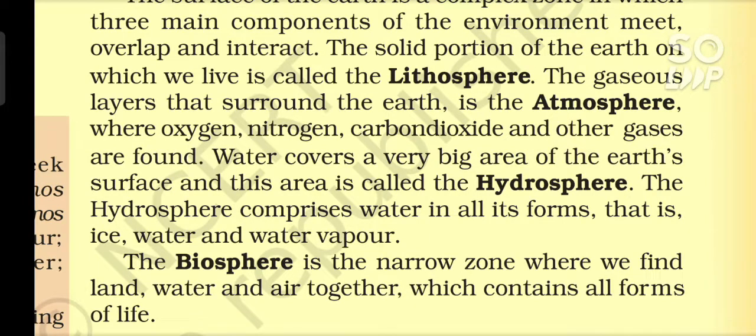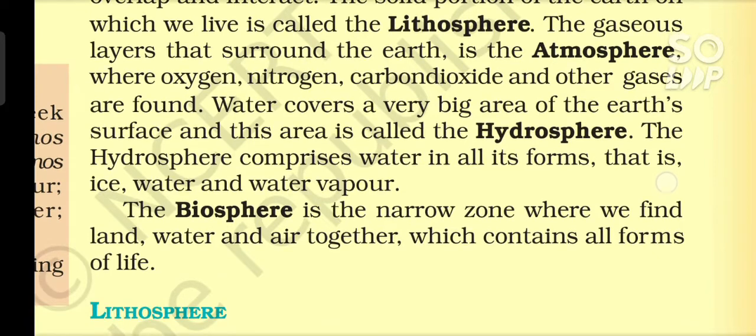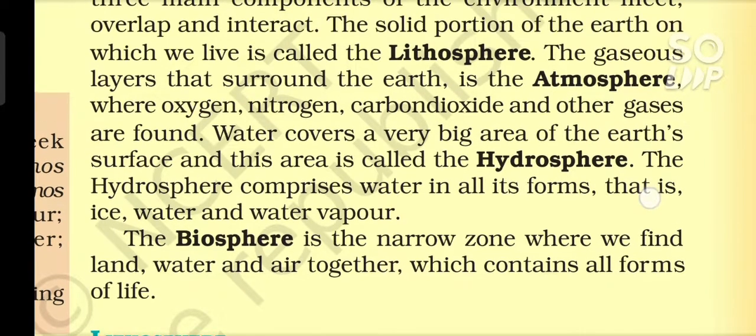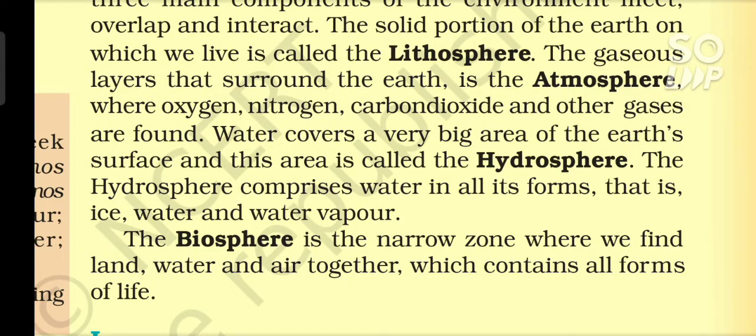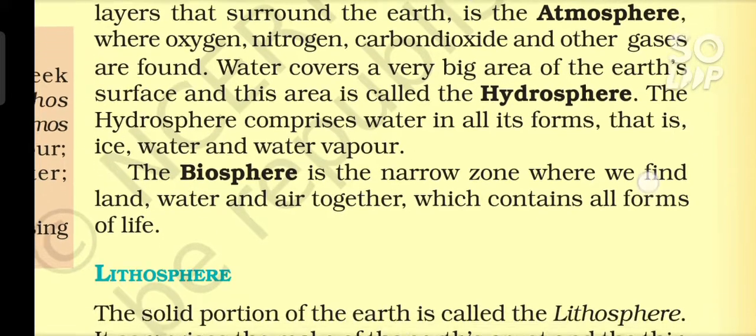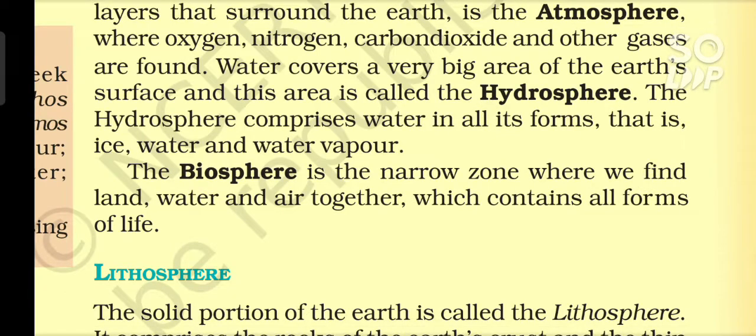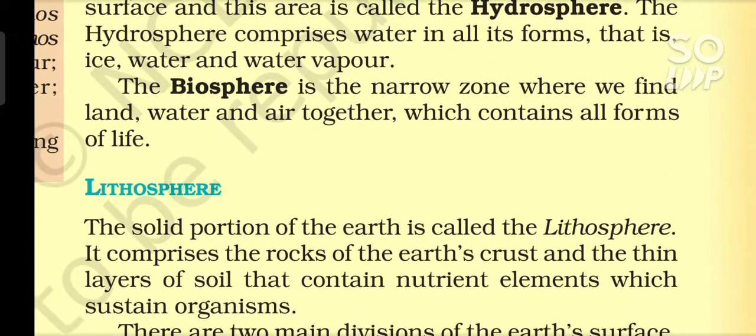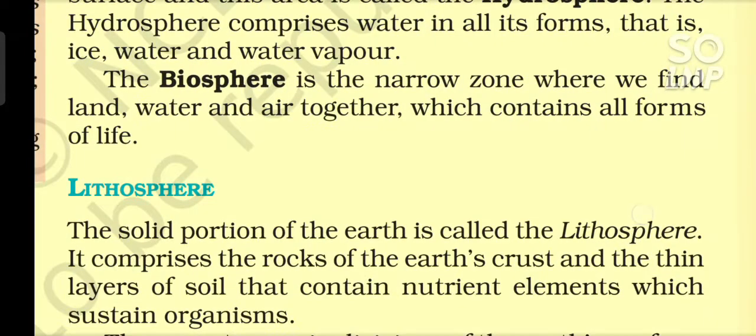The gaseous layers that surround the Earth is the atmosphere, where oxygen, nitrogen, carbon dioxide and other gases are found. Water covers a very big area of the Earth's surface, and this area is called the hydrosphere. The hydrosphere comprises water in all its forms, that is, ice, water and water vapor. The biosphere is the narrow zone where we find land, water and air together, which contains all forms of life.